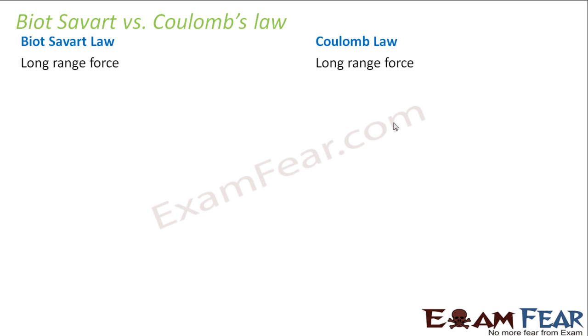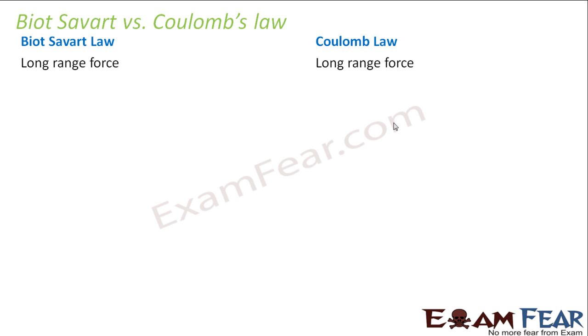What do you mean by long range force? Long range force is the one where as the distance increases, the force decreases. That means the force experienced at large distances will gradually decrease and will increase as we come closer. So in both the cases, they are long range forces.